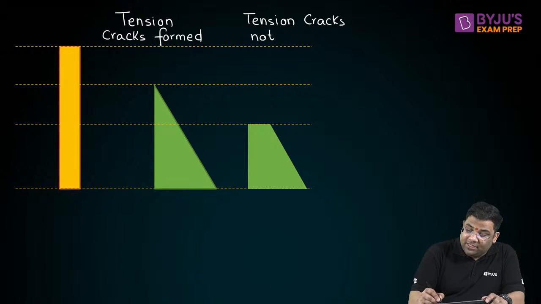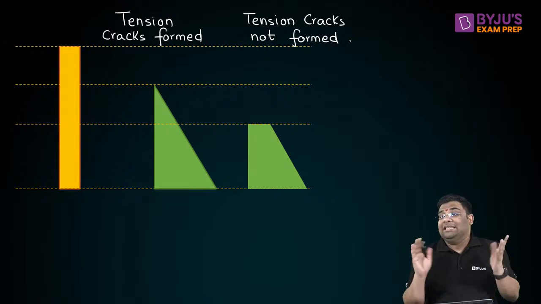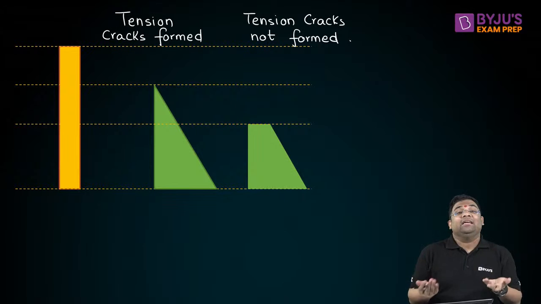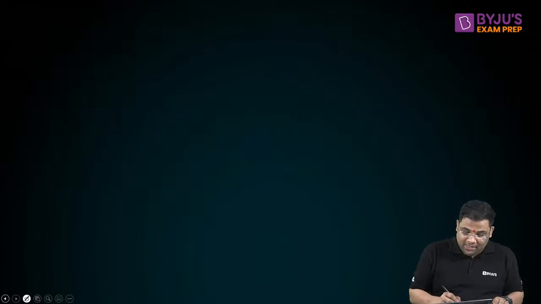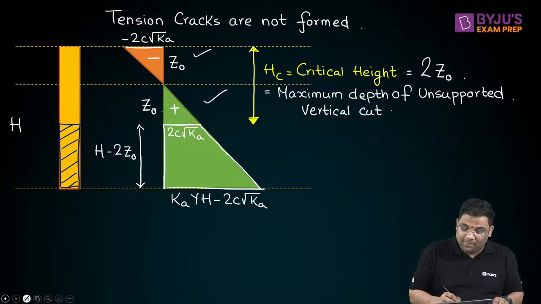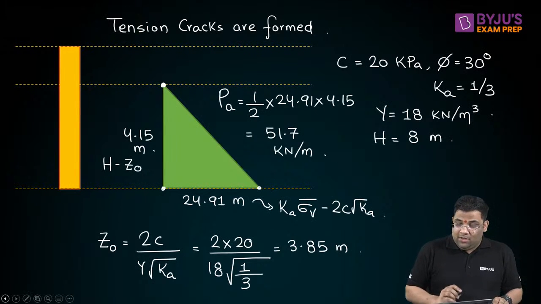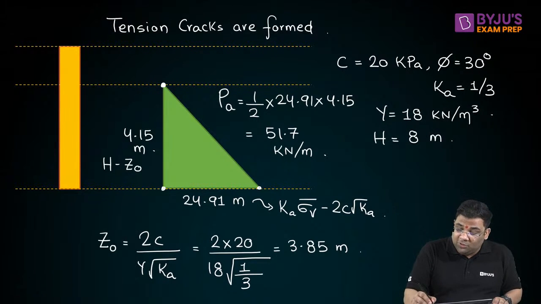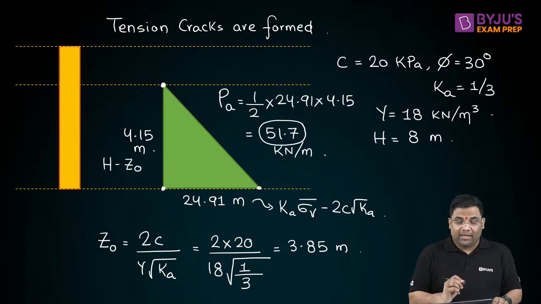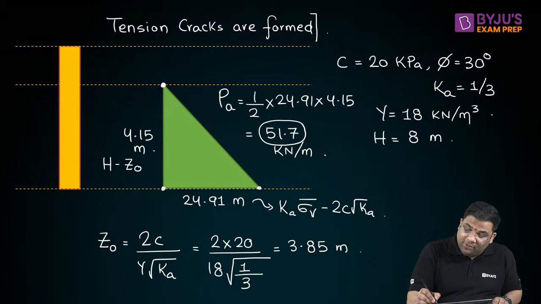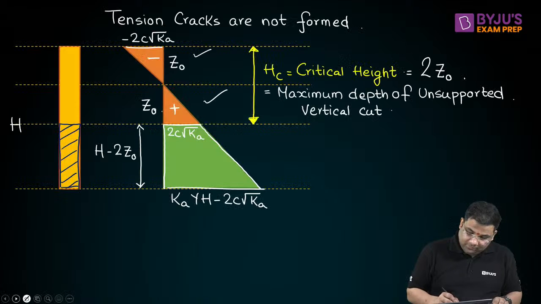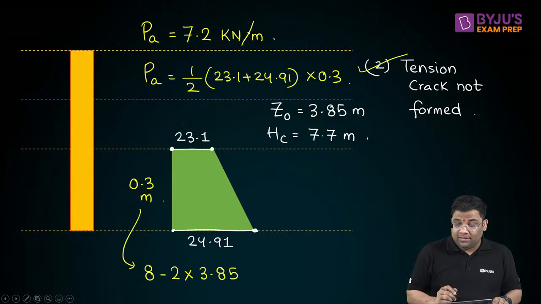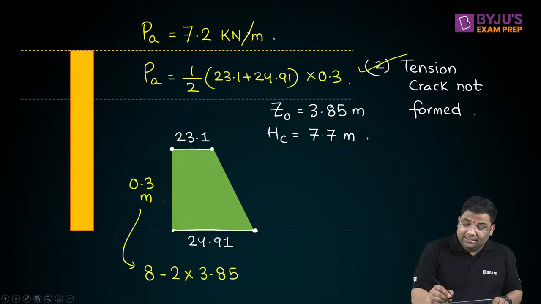So if in the examination they ask you to find out the difference in the forces, the difference in the earth pressure, one thing is there, you can find out when formed, suppose 51.7, and when not formed, you are getting 7.2.